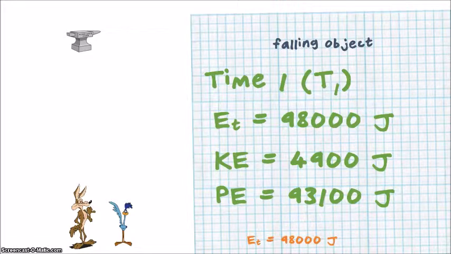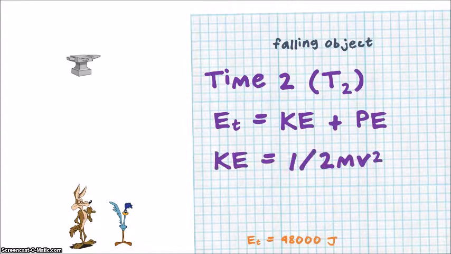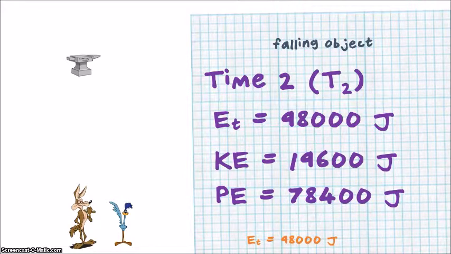Once again, this is the conservation of energy. It's going to be the same energy regardless. Okay, so at time 2, let's let it fall a little bit more. Same equations. Now we have a new kinetic energy. It's falling a little bit faster. Here's our kinetic energy. Here's our potential energy. It's not as high, so our potential energy keeps decreasing, but the total stays 98,000 joules.